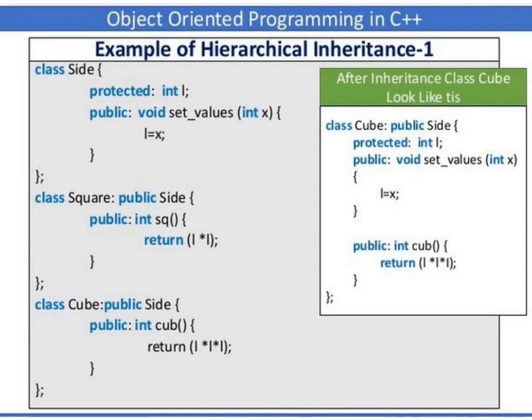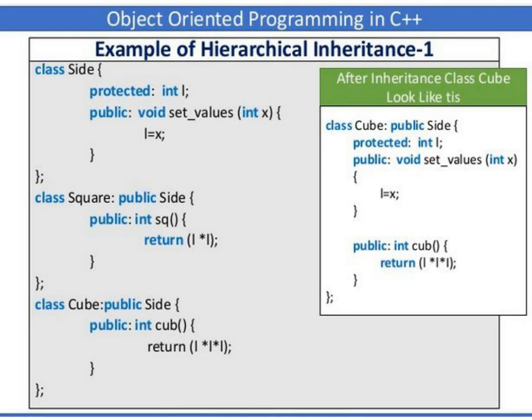Example of hierarchical inheritance. Here the class type, that is your base class, in that we have defined the data members, and we have defined one member function called set values. Next we are declaring a subclass or child class called square, which has been derived from the base class called side. Similarly, we are deriving the next subclass called cube, which has also been derived from the base class called side.